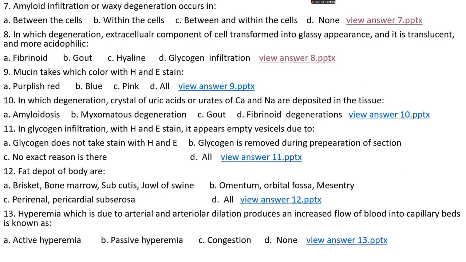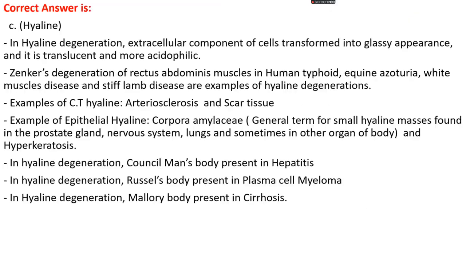Okay, question number 8. In which degeneration are the extracellular components of cells transformed into a glassy appearance, translucent and more acidophilic? Option A, fibrinoid. Option B, gout. Option C, hyaline. Option D, glycogen infiltration. The right answer is option C, that is hyaline.